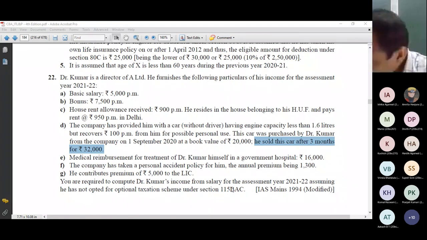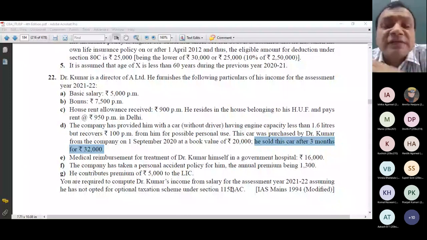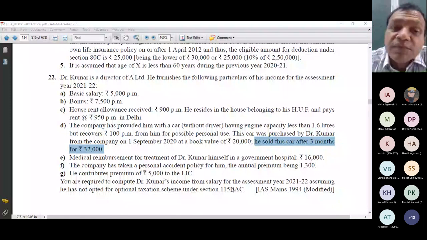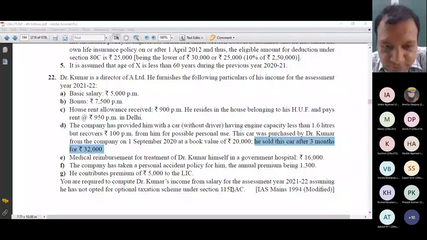Sir, let's say for any immovable assets such as real estate or anything else, then also? Repeat. For any other immovable asset, does that hold as well? Yeah, of course. Any other immovable or movable? Immovable, real estate or something. No. Immovable personal is a capital asset. Like if I have my personal house and if I sell it, I have to compute income under the head capital gains. All personal immovable properties are capital assets. I'm talking about only personal movable. All right, sir. Thank you so much.